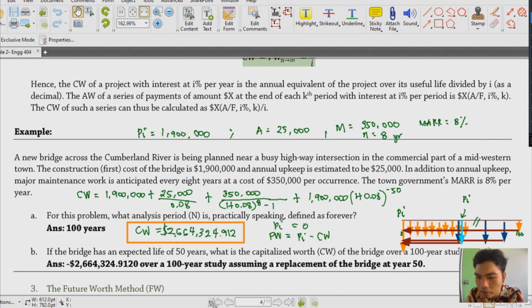Yung ibig sabihin lang nun, yung value na yon is that the amount that you'll be needing to construct this bridge, assuming that we have a 100-year period with 50-year na expected life of your bridge. No, but if it's the present worth, we could just have it something like, what is the present worth of the bridge? Then you have to subtract 0 from that kasi wala tayong basically initial parang pera to fund this bridge.